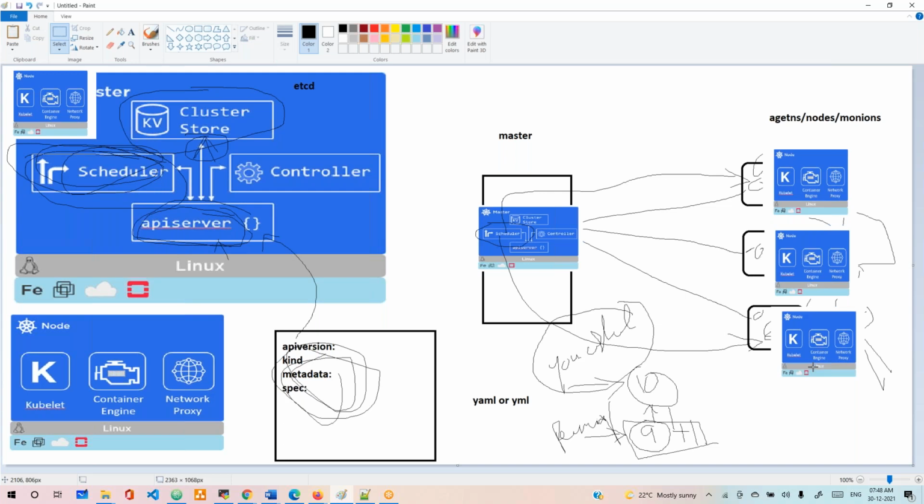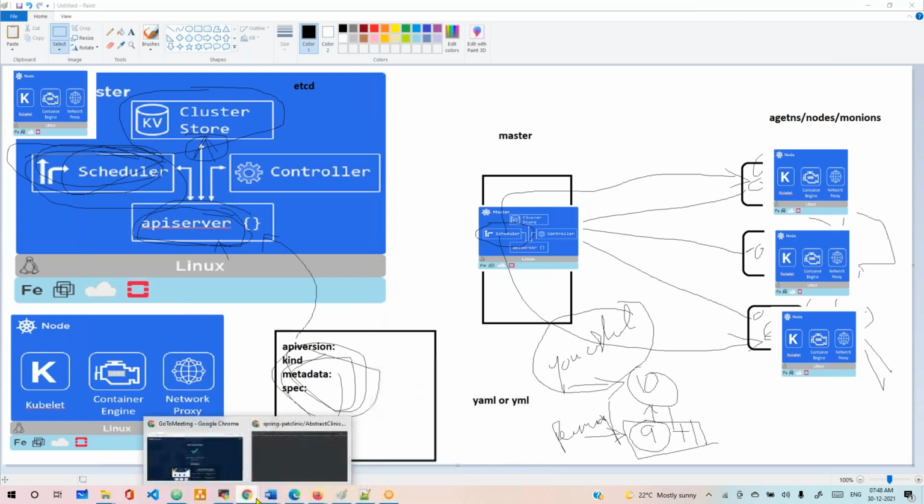Now, which kind of container do you want to deploy? Like Docker, or, as we saw, containerd. Another one is the ISO format or something, I showed yesterday, right?